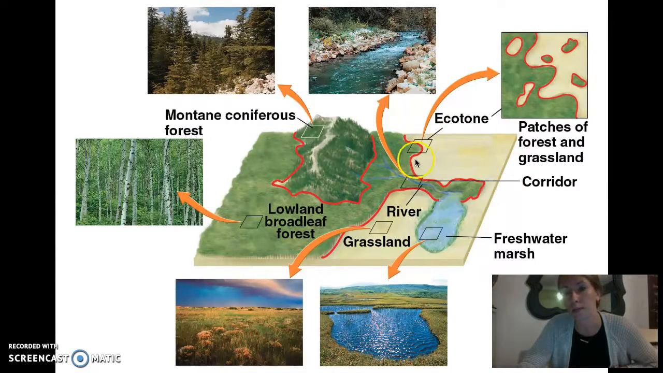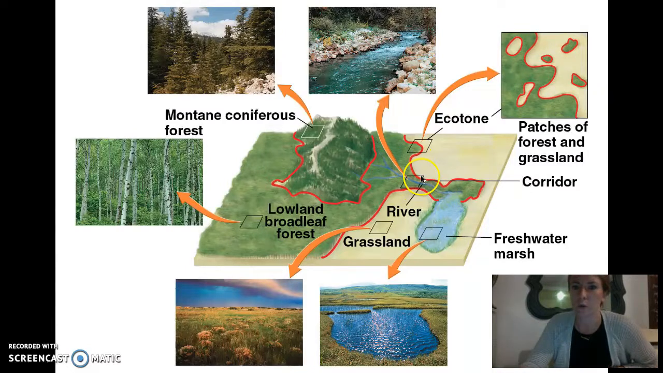So if you zoom in on this ecotone, we can see patches. This is what it means by patches. This lighter green is the lowland broadleaf forest, and this tan is the grassland. And so you can see that where the ecotone is, we have patches of grassland in with the forest and patches of forest in with the grassland. And so that's what an ecotone is, where we're going to see patches in a mosaic.